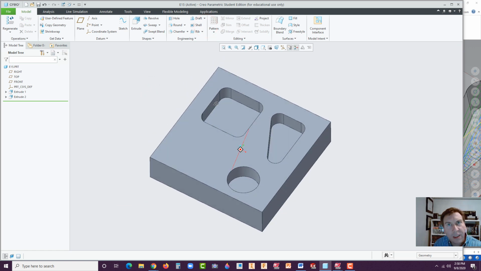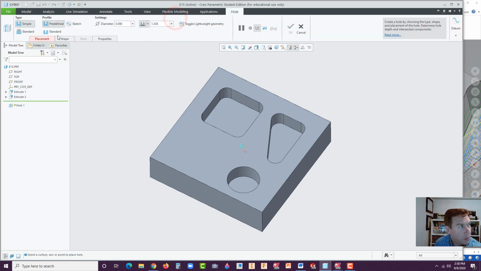All right, now for the drill holes. What we're going to do is use the hole tool. So select the hole tool, and we're going with standard hole. With the size here, we're not looking for a screw size. Actually, just go to simple, standard there, my mistake. We don't want the actual screw thing in there. Okay, and the diameter, we're going to put in 0.5. And the depth is going to be 0.75.